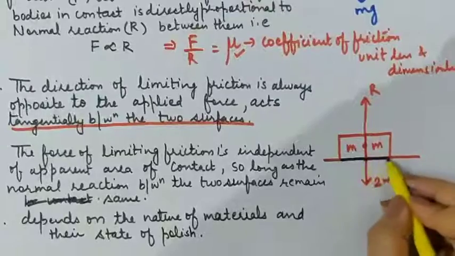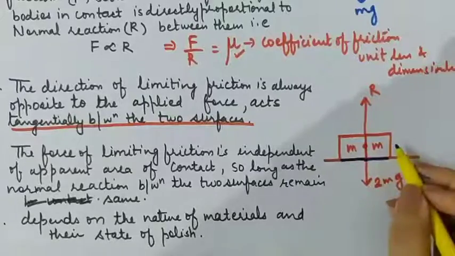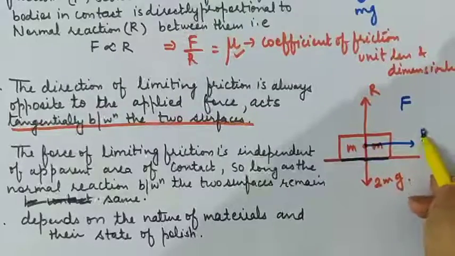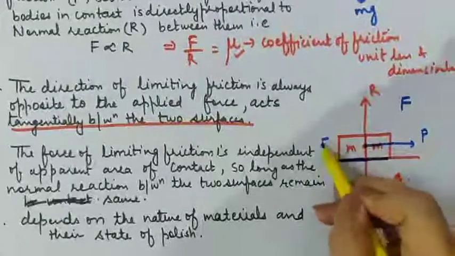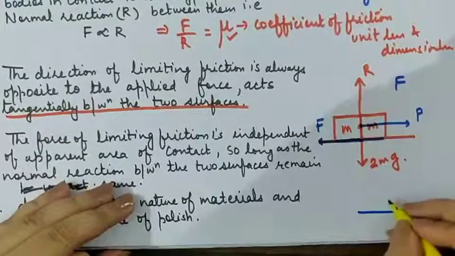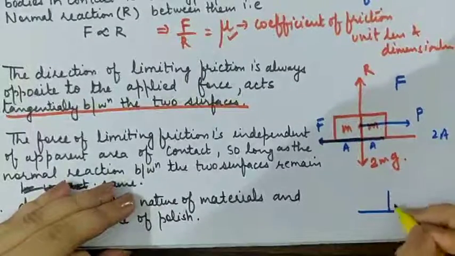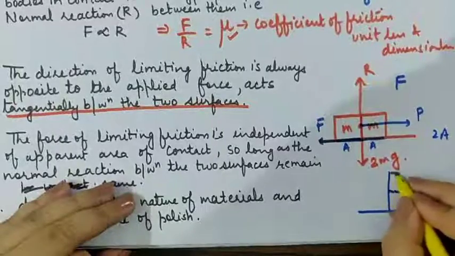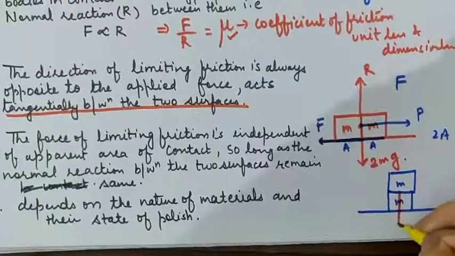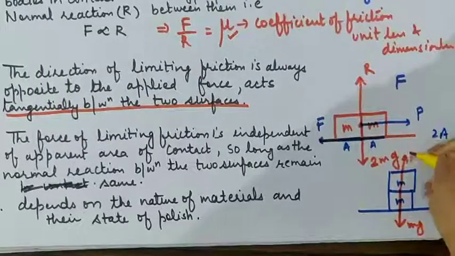Say the area of contact of the first body is A, and of the second body is A. It is calculated that friction on these two surfaces is F. Suppose you are pulling this body with the force P, friction is in the opposite direction with the friction F. Normal reaction is R. Area in this case was 2A. Now if these two bodies are placed over and above each other, mass of one body is M and mass of the other body is M, then the weight acting downward is again 2mg, and the normal reaction will be R again.